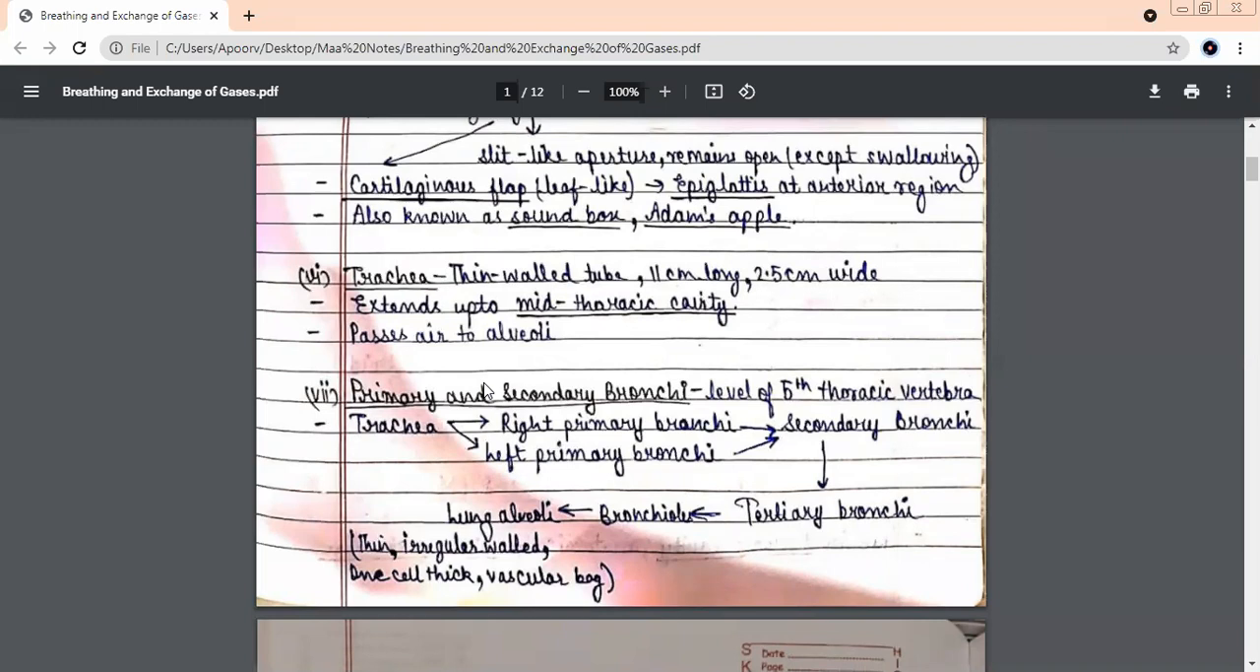So we were talking about a leaf-like structure. Can anybody tell me, the sound box, what is it called? Epiglottis. Then we also talked about Adam's apple. It is prominent in men or women? Men. And why is it so prominent in men? Because in males the larynx is bigger and it grows faster.